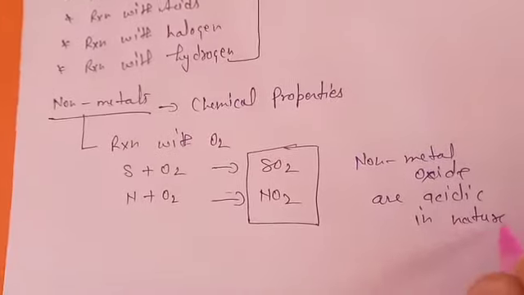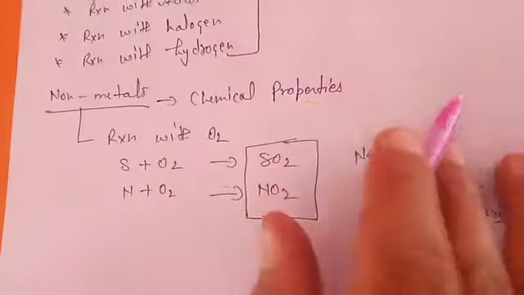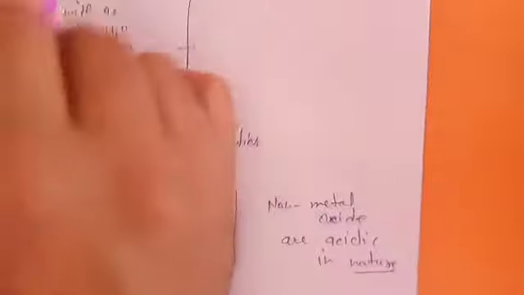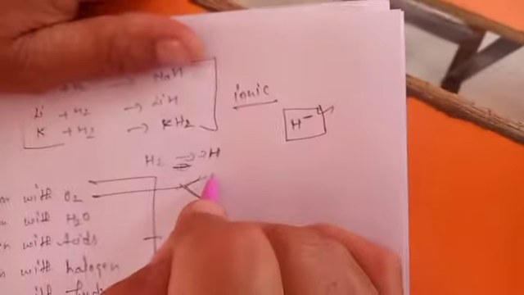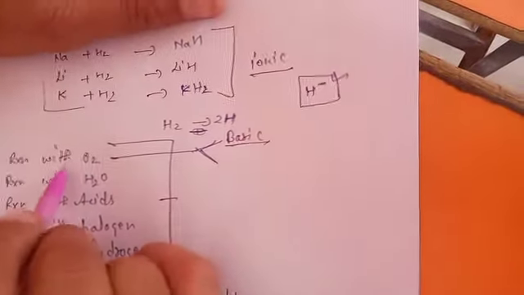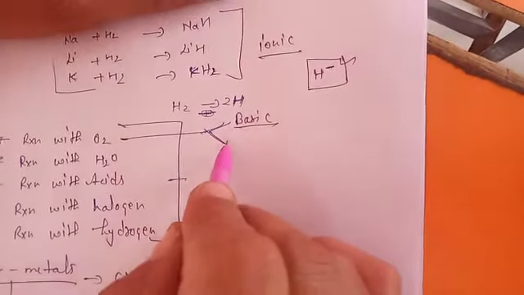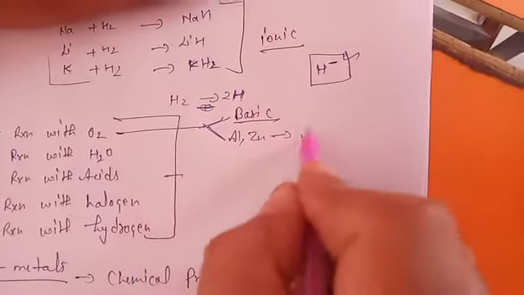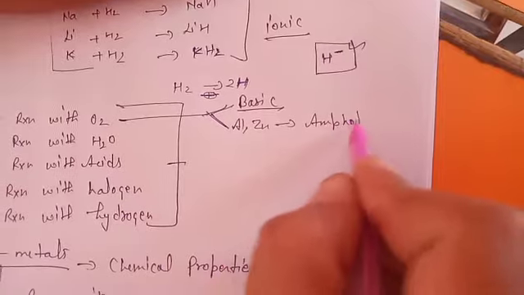Metal oxides are basic, but some metal oxides we have already discussed are amphoteric. Mostly metal oxides are basic in nature, but in the case of metals like aluminium and zinc, the oxides produced are amphoteric.